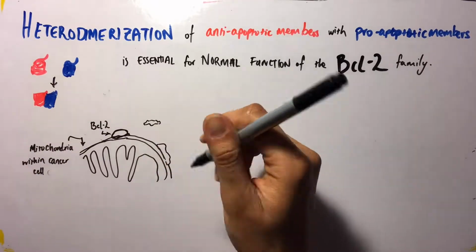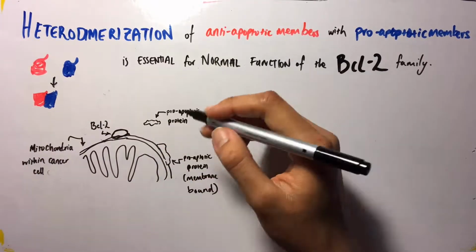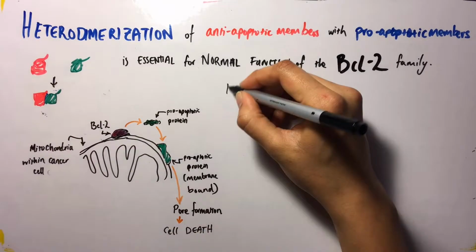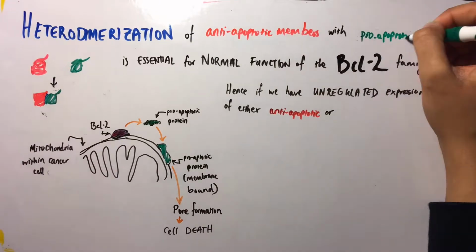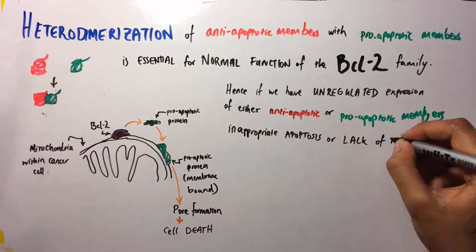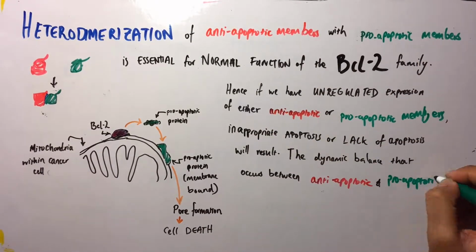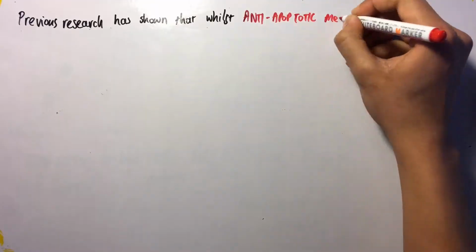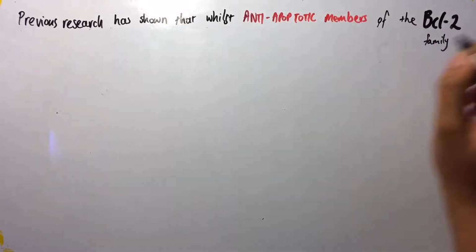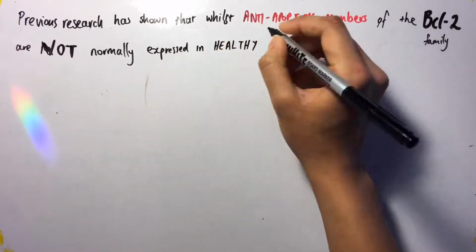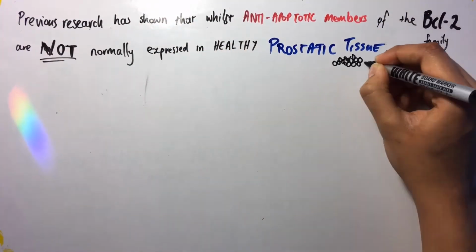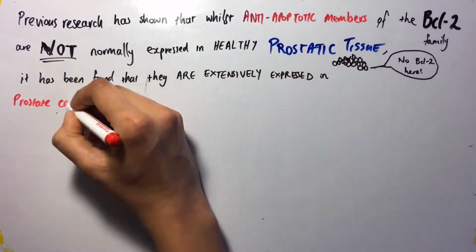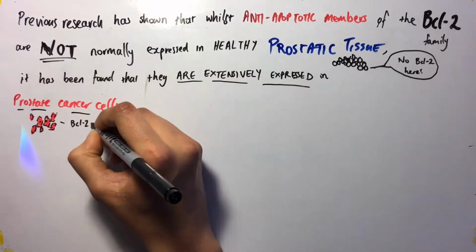As protein expression of the pro-apoptotic members increases, the response of the cell shifts towards initiating apoptosis, and vice versa. This dynamic balance that occurs between anti-apoptotic members and pro-apoptotic members ultimately determines whether the cell initiates apoptosis. Previous research has shown that whilst anti-apoptotic members of the BCL2 family are not normally expressed in healthy prostatic tissue, it has been found that they are extensively expressed in prostate cancer cells, particularly in the non-androgen dependent stage of prostate cancer.